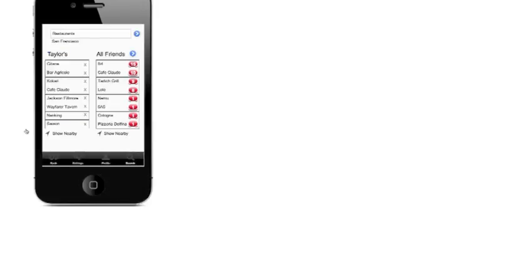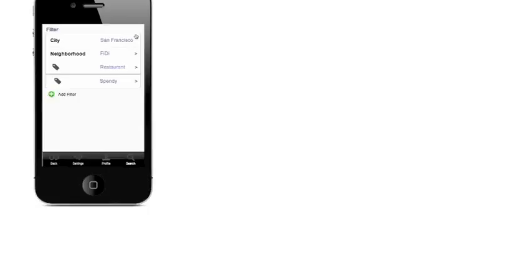Back to the results for restaurants, I can click on advanced search options to filter, up top here, further. In this case, it's filtered by city, neighborhood, restaurant already, and the price range. I could click to add additional filters here.